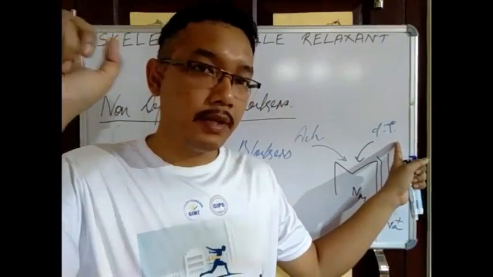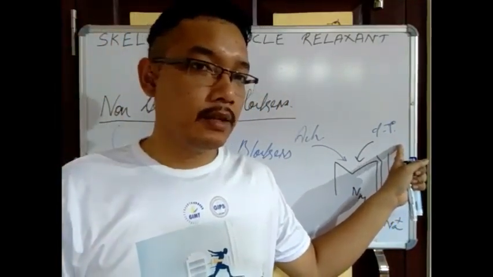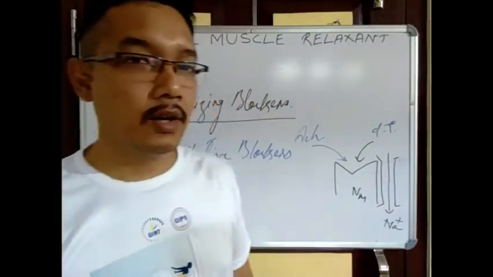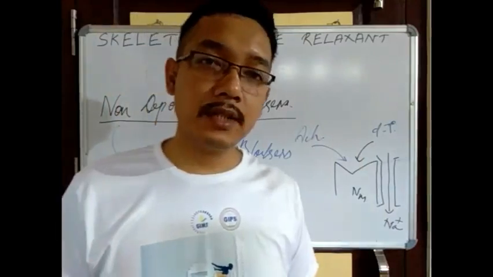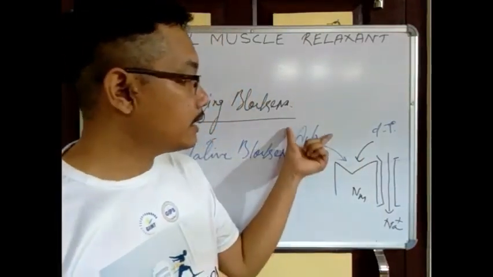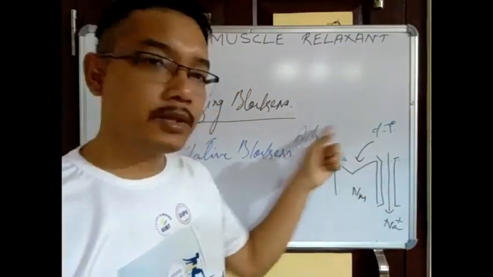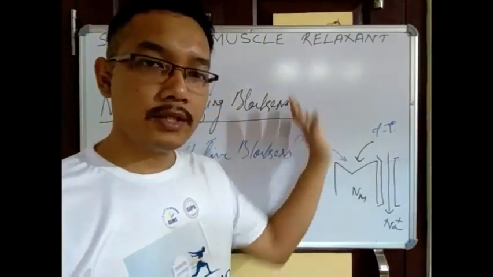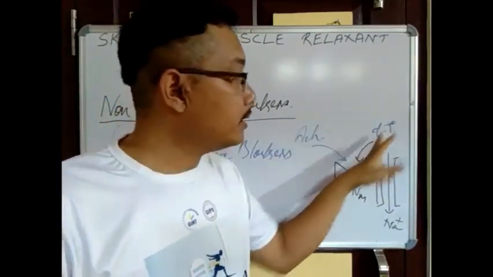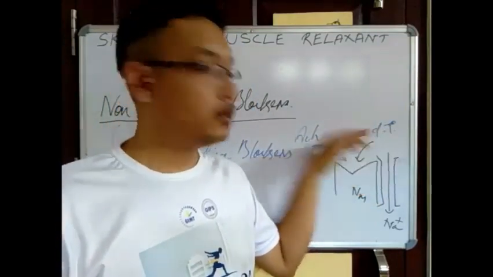We already studied that. If we give neostigmine or this kind of anticholinesterase drug, it will increase the acetylcholine concentration at the neuromuscular junction. So more acetylcholine will be there, that means it will replace the D-tubocurarine and bind here.